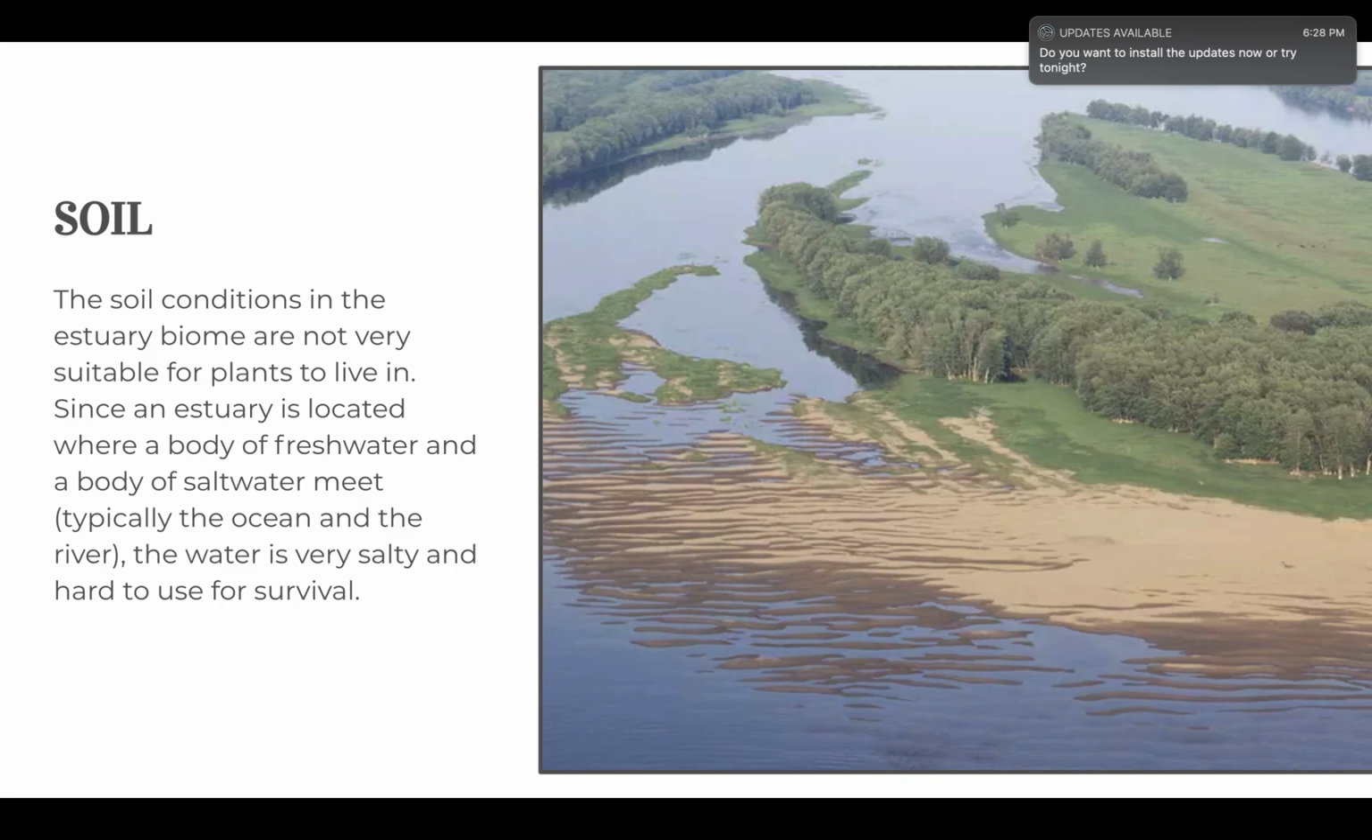And next is soil. The soil conditions in the estuary biome are very suitable for plants because the soil is located where the body of freshwater and saltwater meet. The water is very salty and hard to survive in.